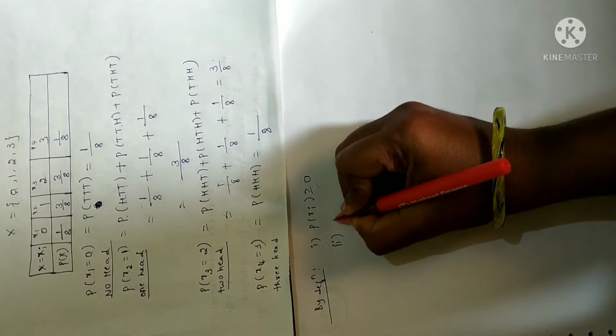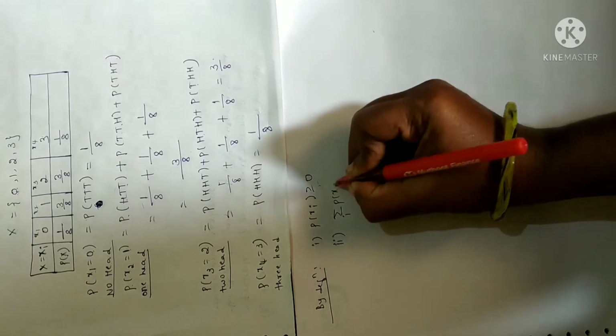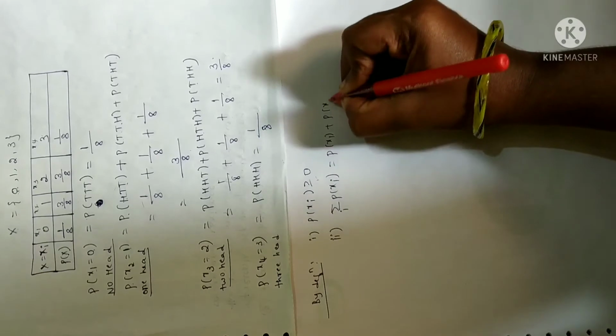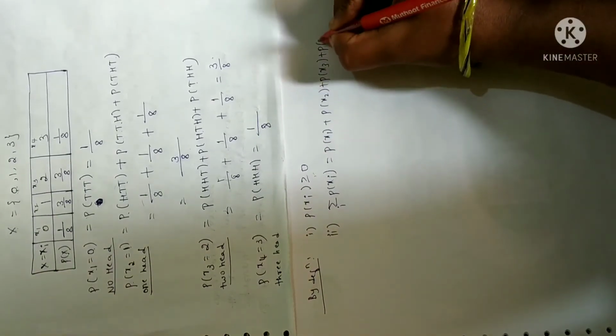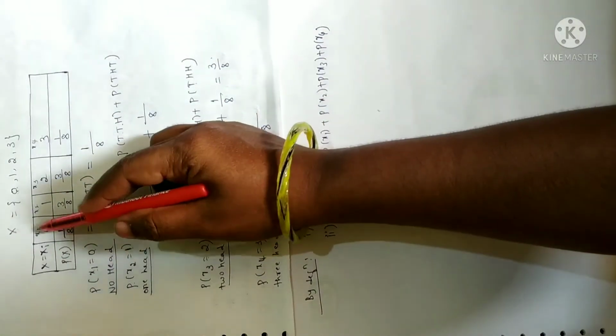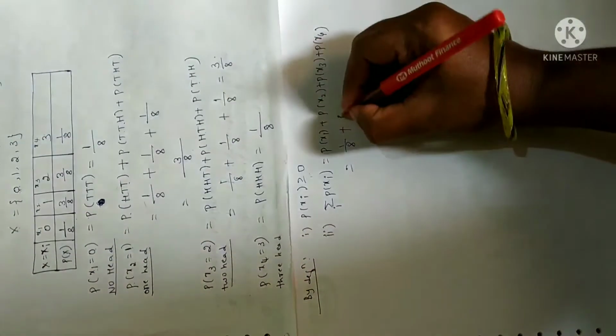Now let me verify the second condition. What is the second condition? We have to add all the probabilities so that the sum is equal to 1. That is, probability of x1 plus probability of x2 plus probability of x3 plus probability of x4 should be equal to 1. Right. Probability of x1 is 1 by 8. Similarly, probability of x2 is 3 by 8.